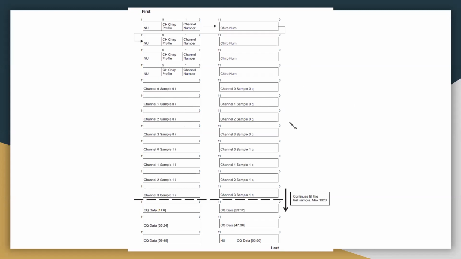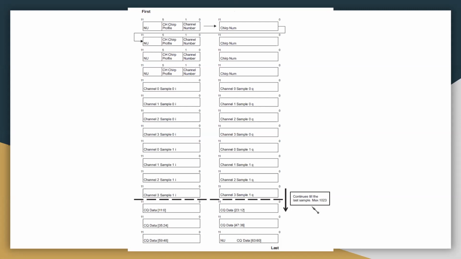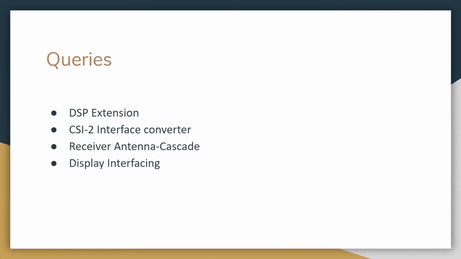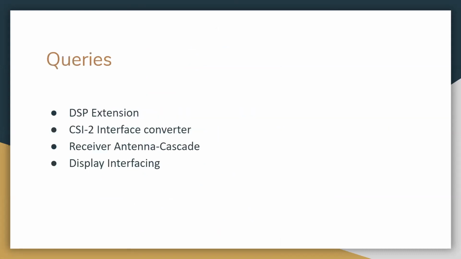From here to here, we have first data for all the 4 channels, and then this is second data, and so on. It can go to a maximum of 1024 samples, from 0 to 1023. But the configuration we will be using, which we have decided for now and can change later, is 512 samples. So we can get a 512 by 512 2D FFT.